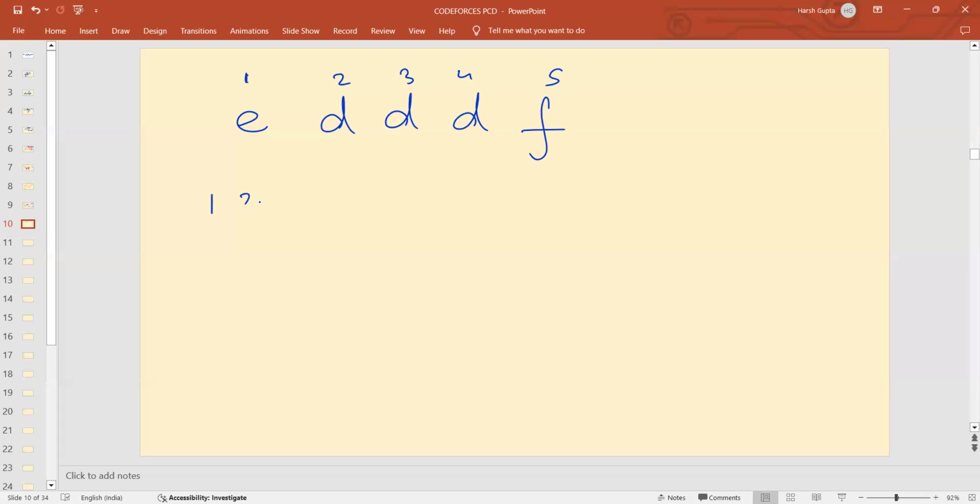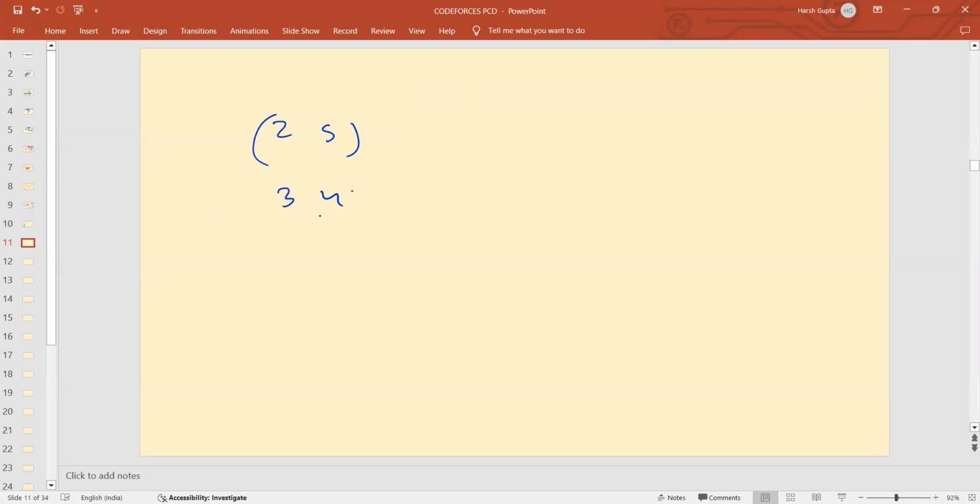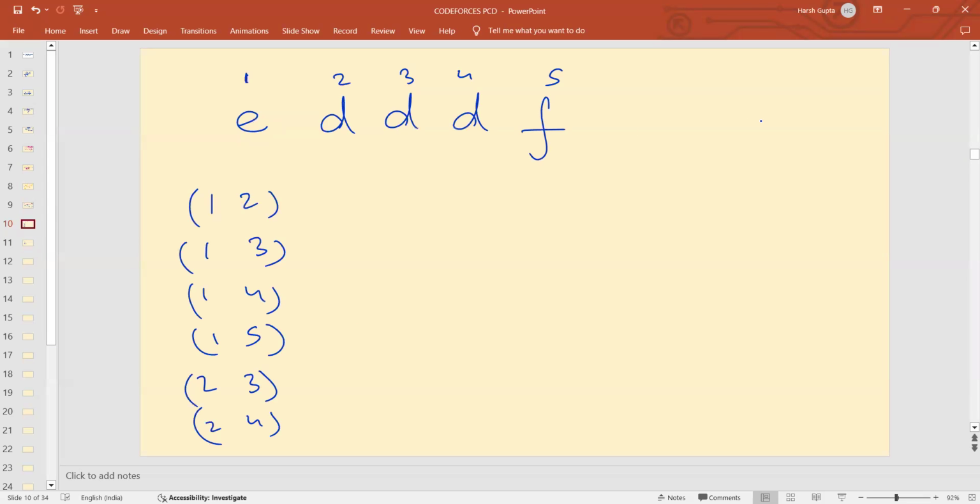So what are the pairs? 1,2; 1,3; 1,4; 1,5; 2,3; 2,4; 2,5; 3,4; 3,5; and 4,5. These are the pairs we have. Okay. Let me tell you whether these are pleasant or not. Can anyone tell me, is pair 1,2 pleasant?